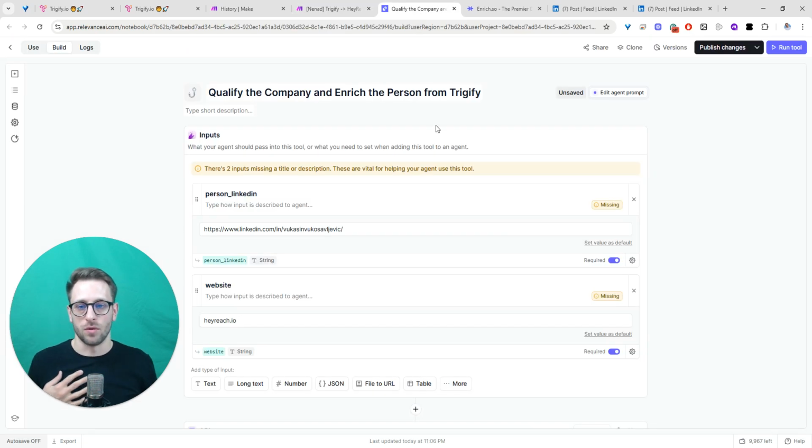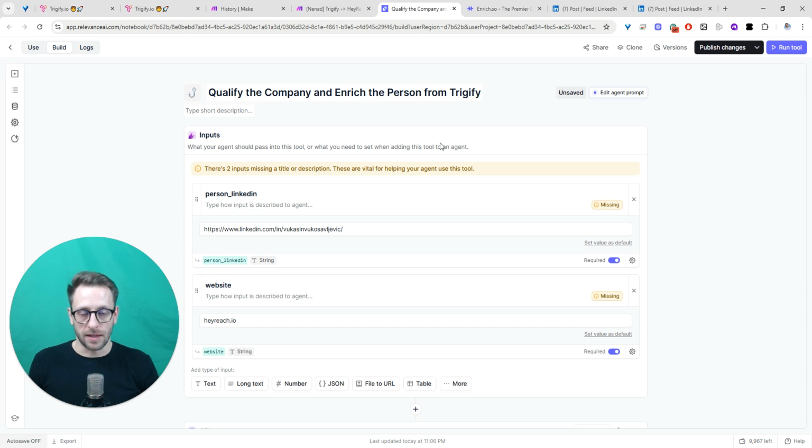In the past, we've used a workflow or a tool that incorporated enrichment of the company, enrichment of the person, some data transformations, etc. This is a similar one, but it's different than before. Here, I have two things at the very beginning as input: this is person LinkedIn URL and the website, because we need that for enrichment.